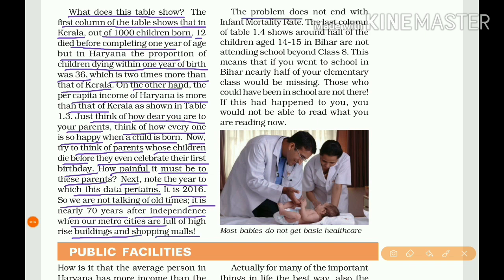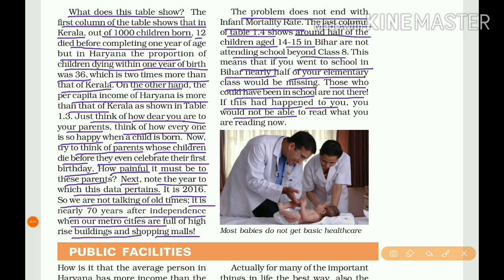So the problem does not end with infant mortality rate. The last column of Table 1.4 shows that around half of the children aged between 14 and 15 in Bihar are not attending school beyond class 8. This means that if you were in school in Bihar, nearly half of your elementary class would be missing. So those who could have been in school are not there. If this had happened to you, you would not be able to read what you are reading now.